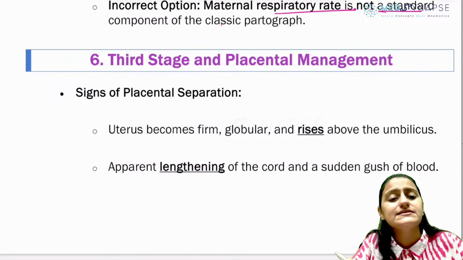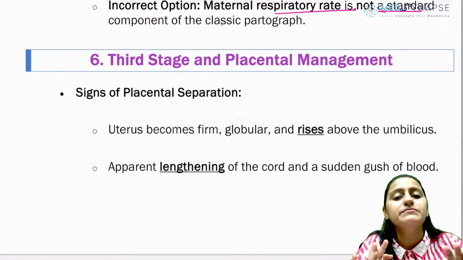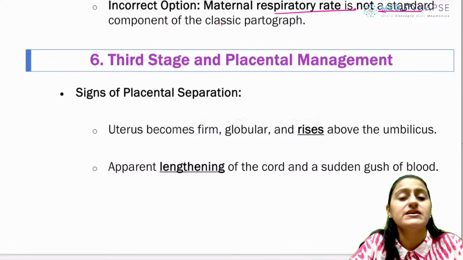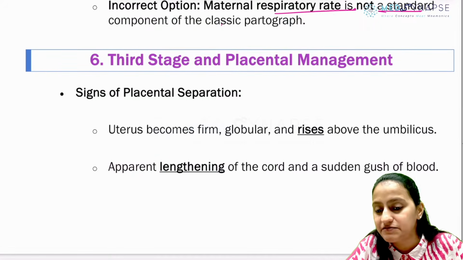Remember, when there is a protracted or prolonged latent phase, no intervention is recommended. It is just therapeutic rest which is recommended. Only after 5 centimeters of dilatation, intervention will be recommended if there is a protracted phase.